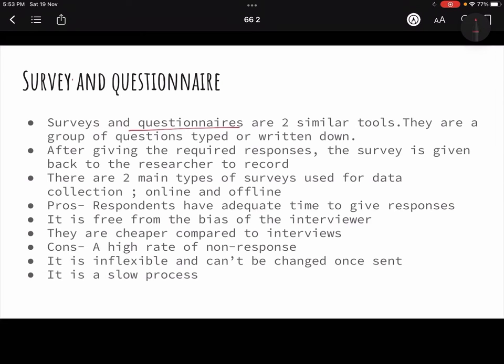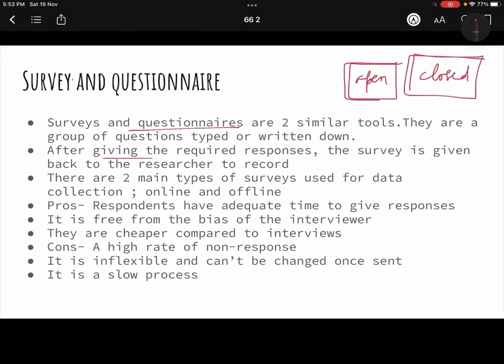And these questions can be oral, they can be written down, they can be open-ended, they can be closed-ended also. That means they can be subjective or objective. They can be MCQ types, or other kinds of answer writing. So in a questionnaire there is a lot of variety of techniques that can be used.